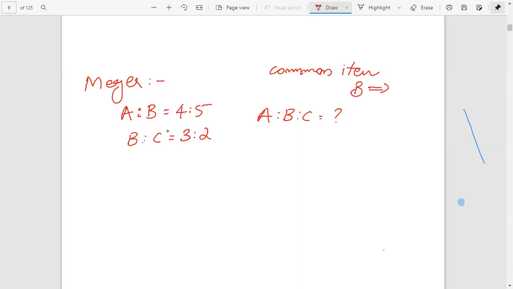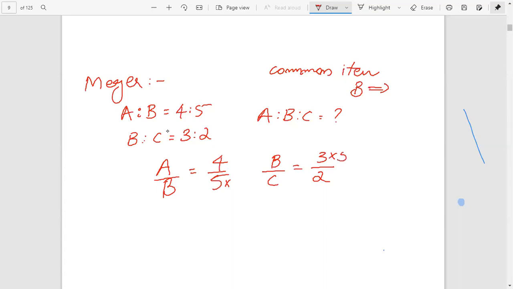Here we have A by B equal to 4 by 5, because A is to B equals 4 is to 5. Next, B by C equals 3 by 2. Here B is 5, here B is 3. We have to make the value of B the same.